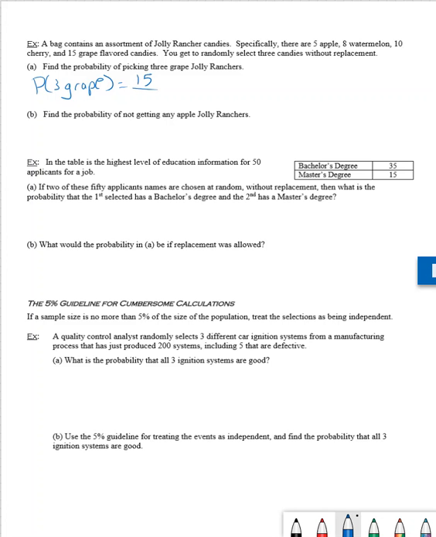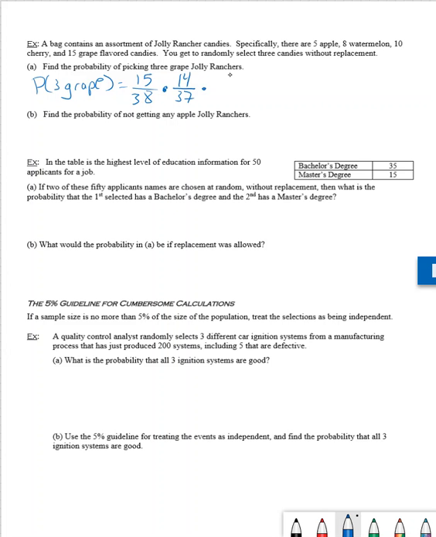Well, we have to add 15 to 10 to 5 to 8. Getting that total, we should get about, what is that? Should be around 38. So 15 out of 38. Now, after we select one of those 15, the next possibility is that we only have 14 grape Jolly Ranchers left out of 37, and that's all that we can select.